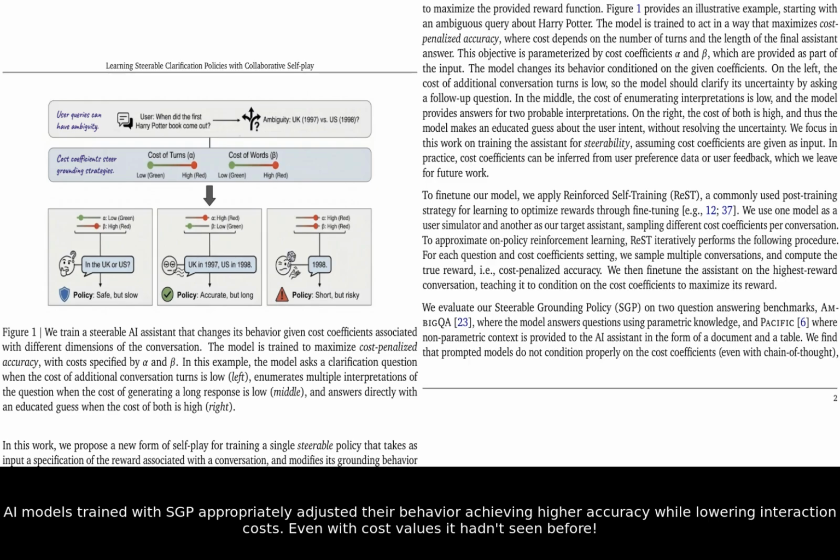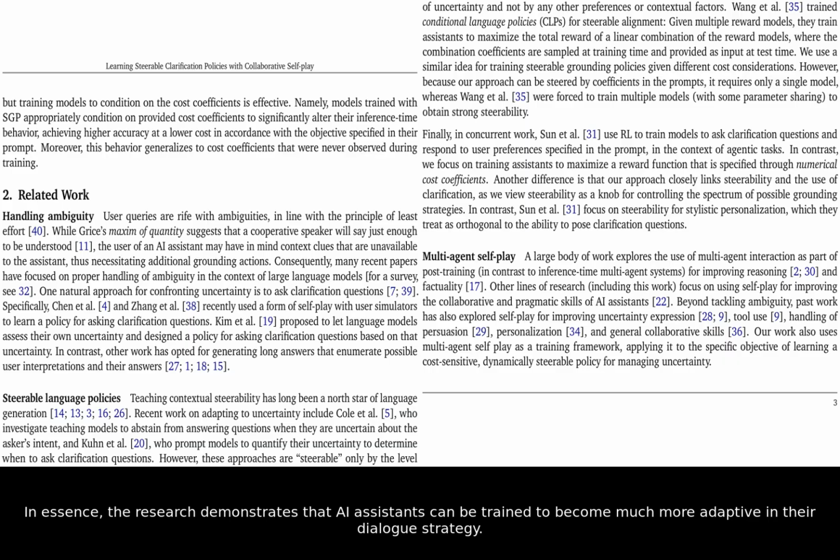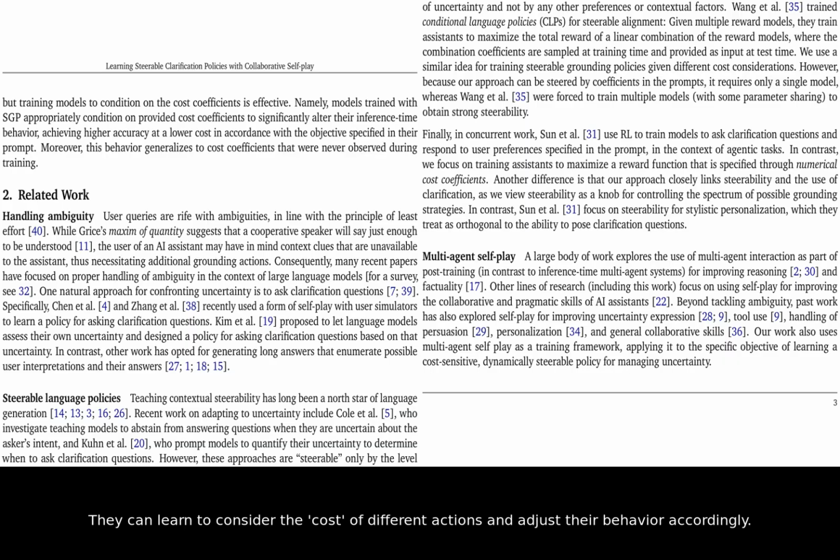it hadn't seen before. In essence, the research demonstrates that AI assistants can be trained to become much more adaptive in their dialogue strategy. They can learn to consider the cost of different actions and adjust their behavior accordingly. This shows how to make AI more efficient and user-friendly, paving the way for more natural and helpful interactions.